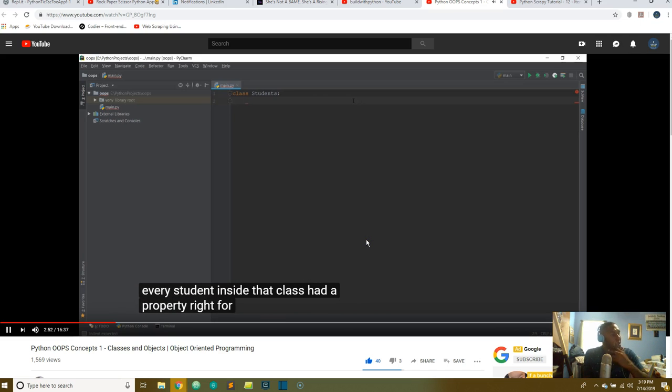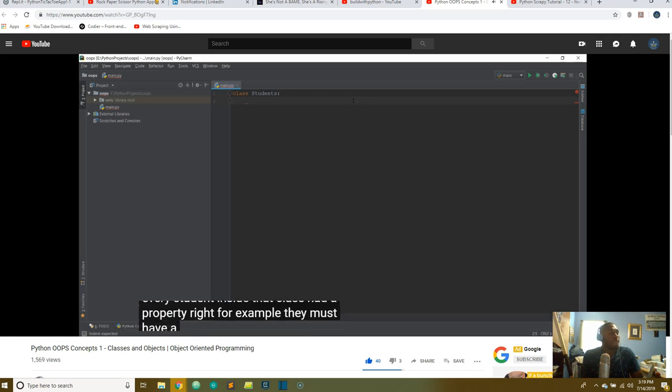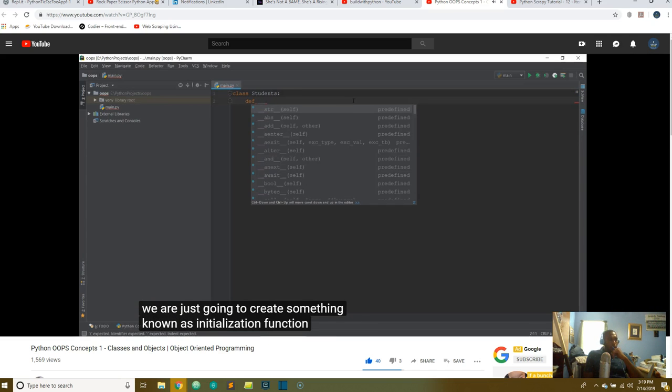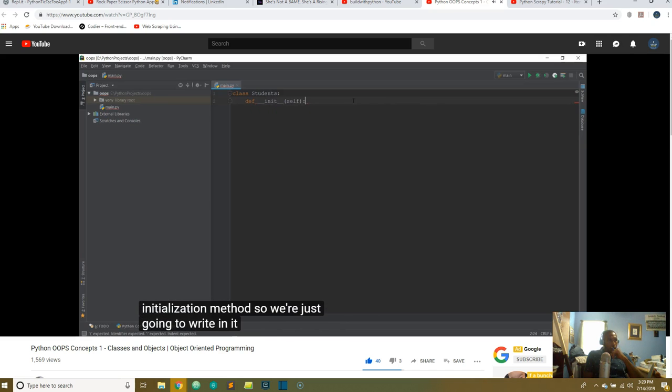Had a property, right? For example, they must have a first name, they must have a last name, and they must have some kind of an email also. So what we are going to do is create something known as an initialization function or an initialization method. So we are just going to write init, and now we are going to write the properties of every student. So every student in a class must have a first name that we are going to represent by fname, and then every student must have a last name, and then every student we are assuming must also have an email ID.